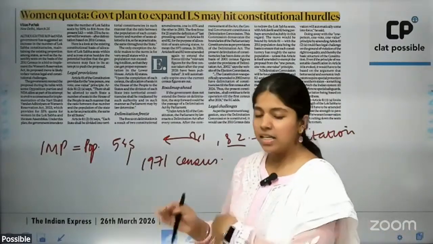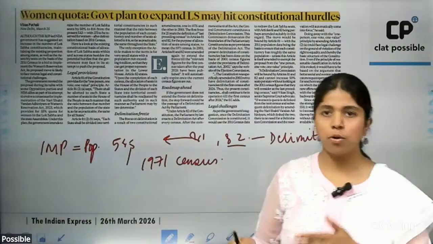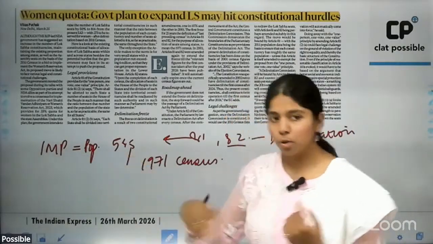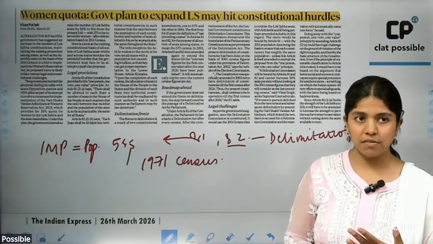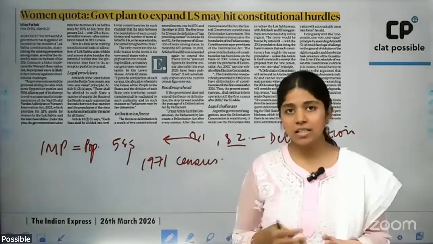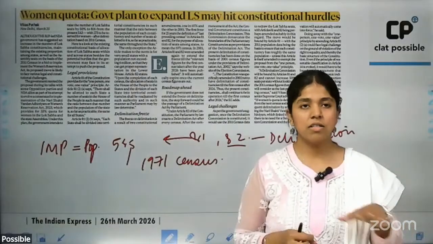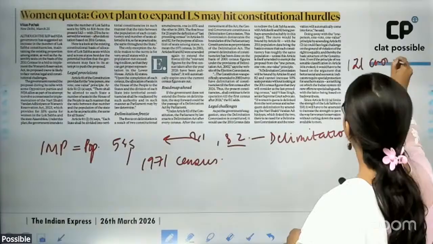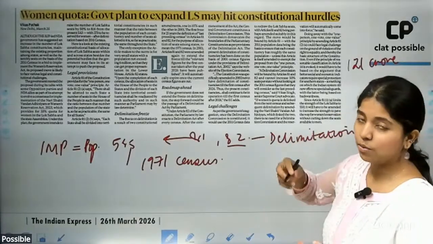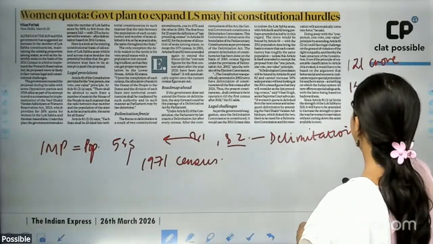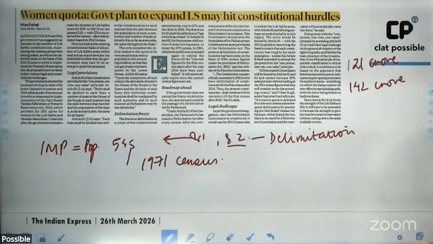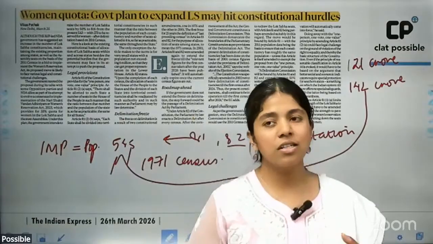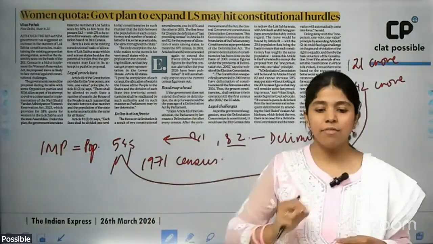All right. So one MP is supposed to represent a certain number of people or population in the country. Back then the population was less, so we had 545 seats. Right now we do not have the new census data, but as per the 2011 census, our population is 121 crore. But the UN population report published last year says the Indian population is 142 crore. So naturally, the 142 crore population is not being adequately represented by 545 seats.